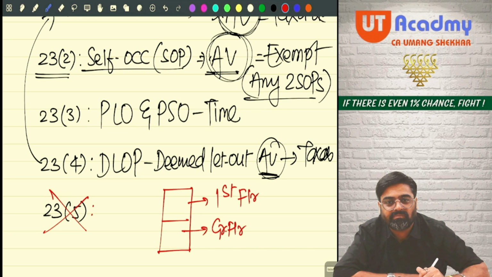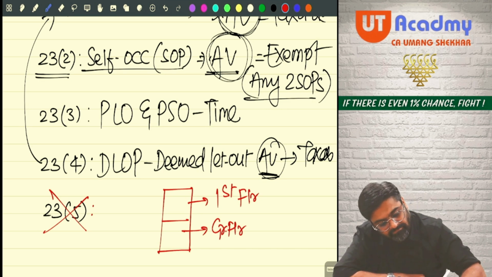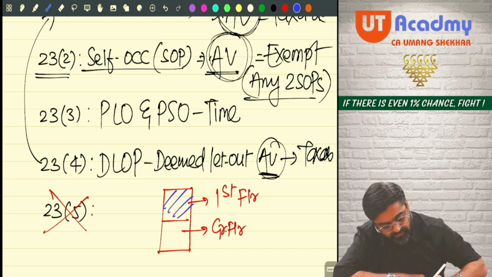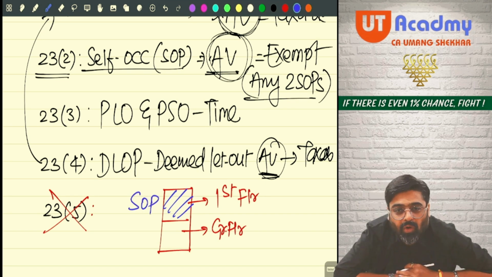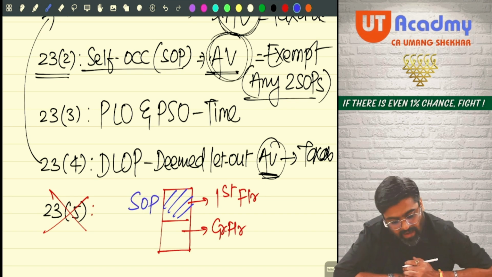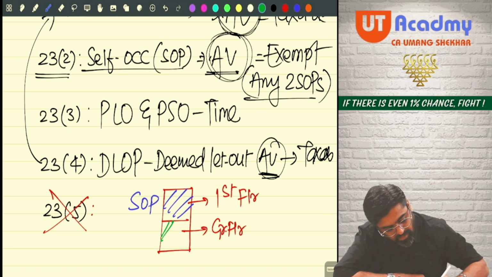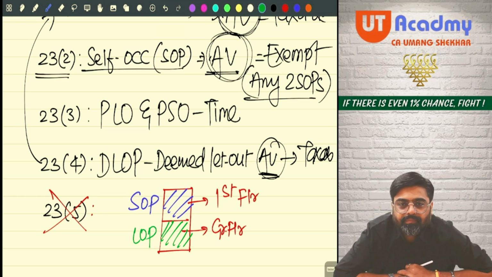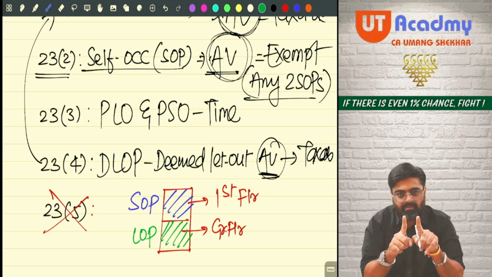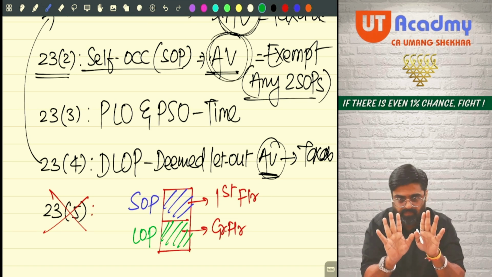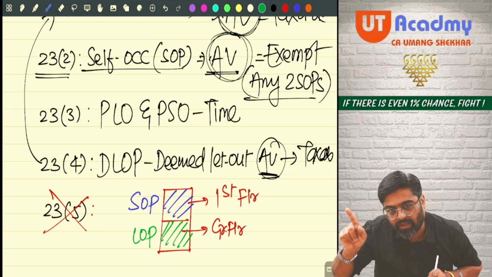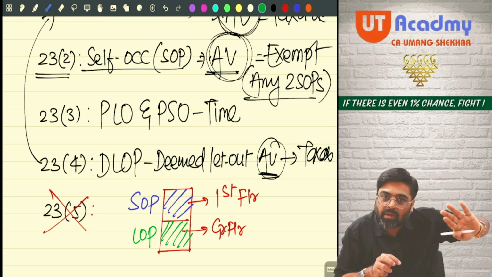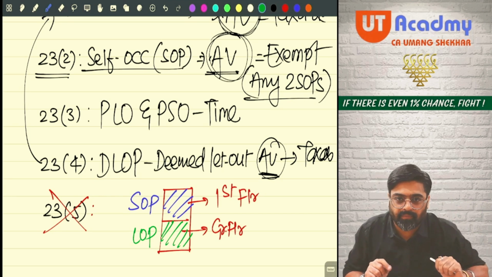First floor, I am staying there. Self-occupied. And the ground floor, I gave on rent. Ground floor I gave on rent to Kanu. I am having one property. Some part of the property is let out and some part of the property is self-occupied.